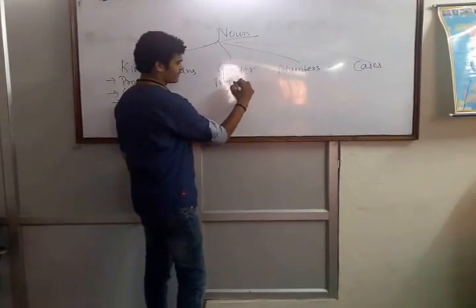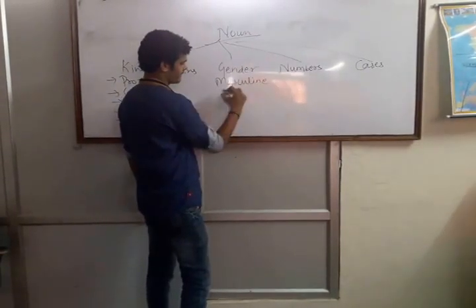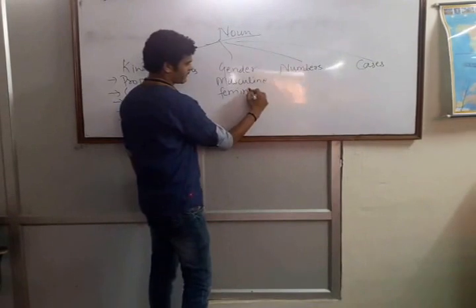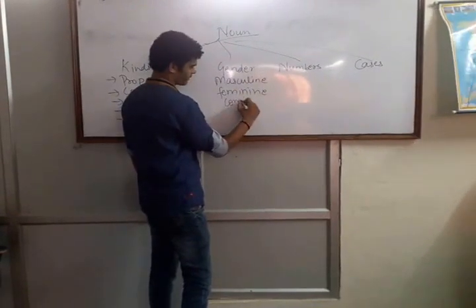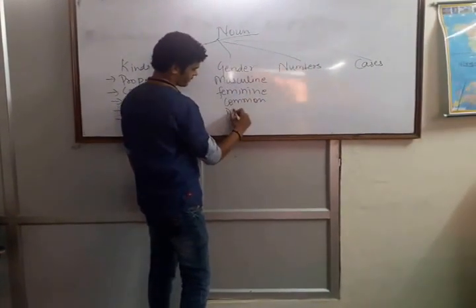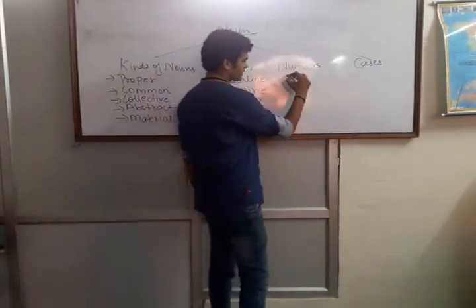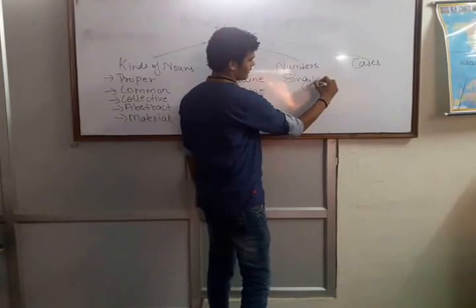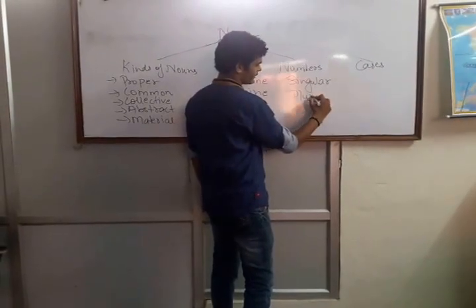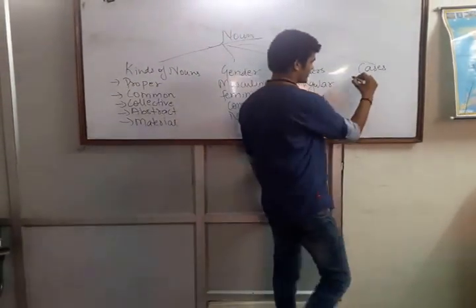Genders: masculine gender, next is the feminine gender, common gender, and neuter gender. Numbers: singular and plural. And the last is cases.